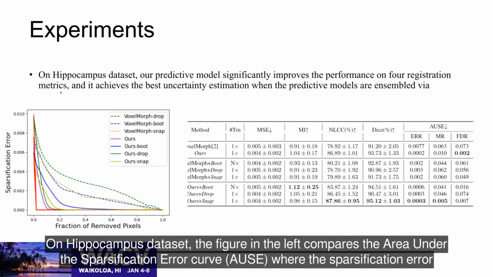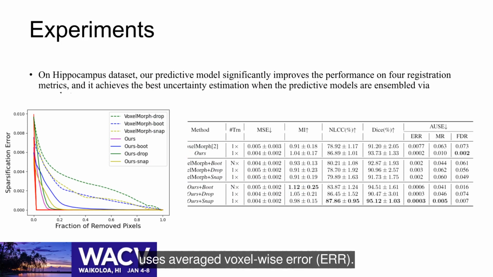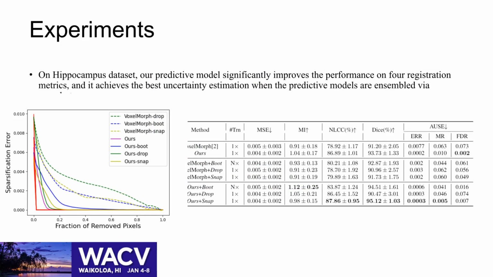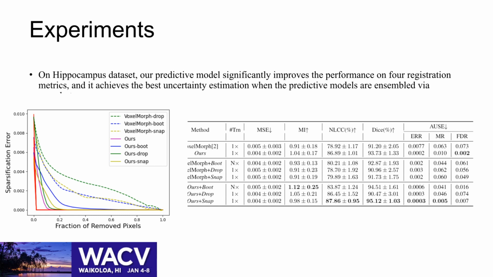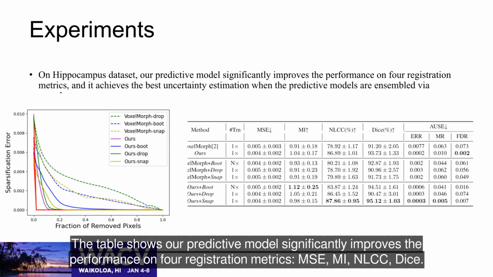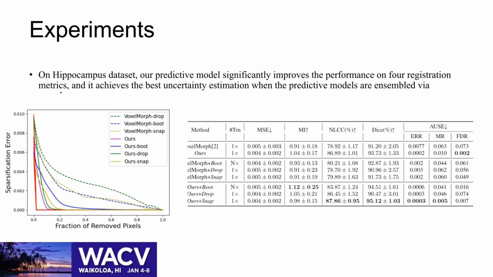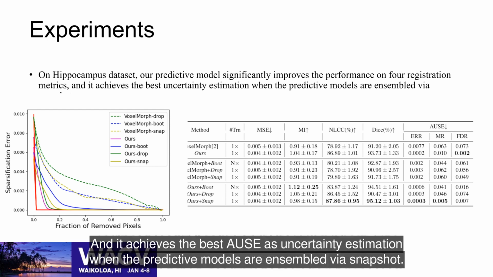On hippocampus dataset, the figure on the left compares the area under the sparsification error curve, AUSE, where the sparsification error uses averaged voxel-wise error. It shows our predictive model significantly improves the uncertainty estimation with smaller AUSE. The table shows our predictive model significantly improves the performance on 4 registration metrics: MSE, MI, LCC, and DICE. And it achieves the best AUSE as uncertainty estimation when the predictive models are ensembled via snapshot.